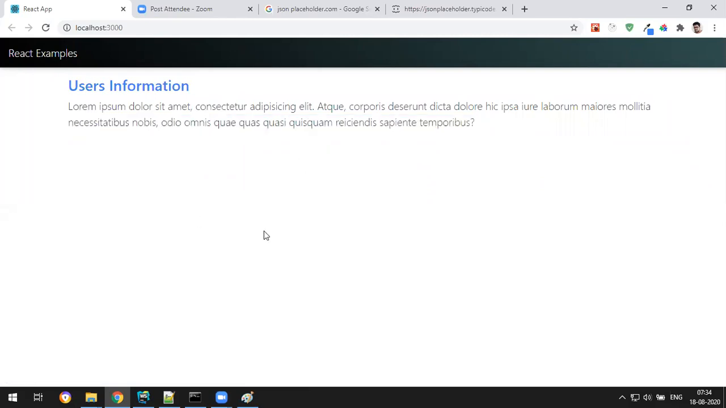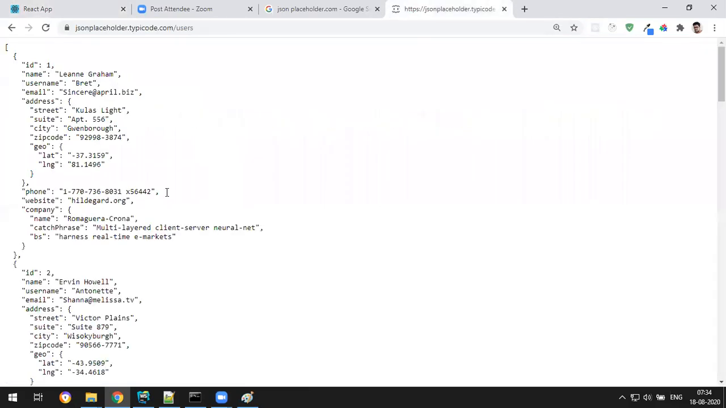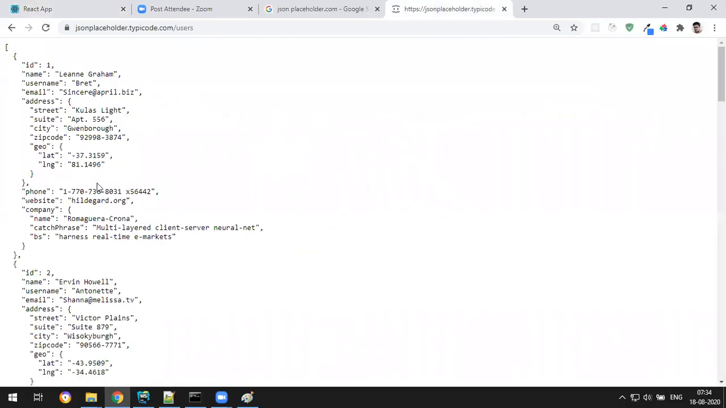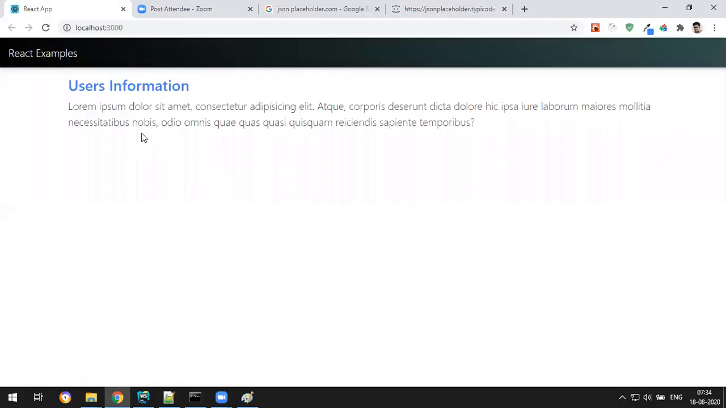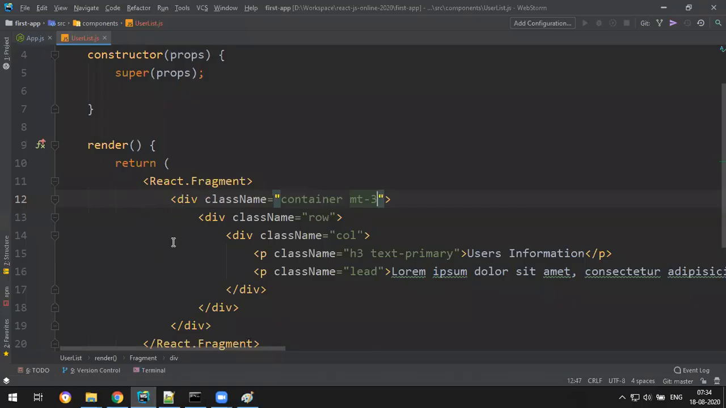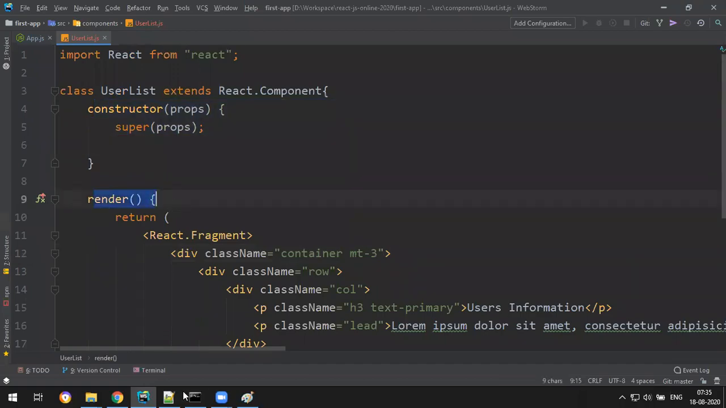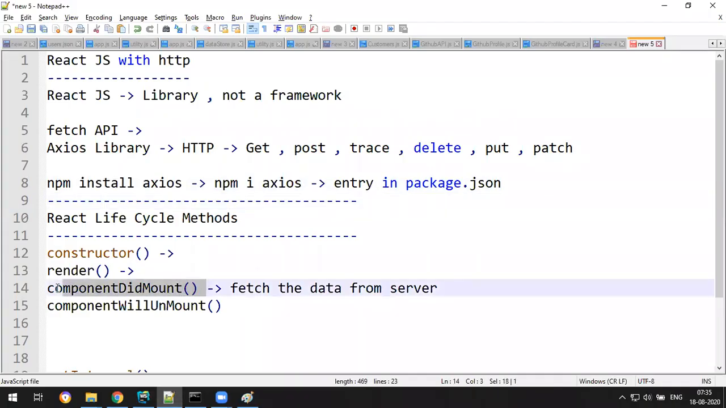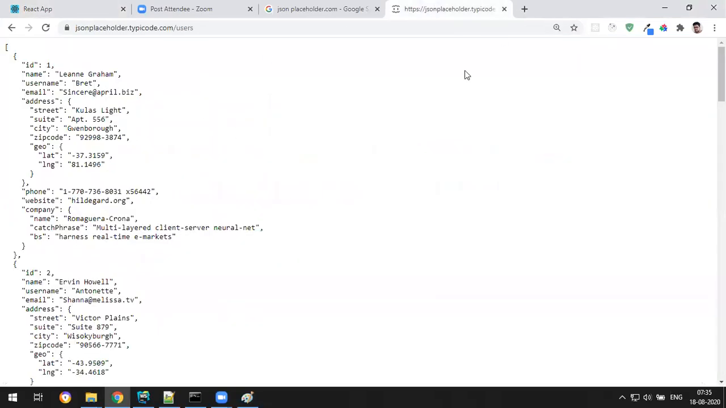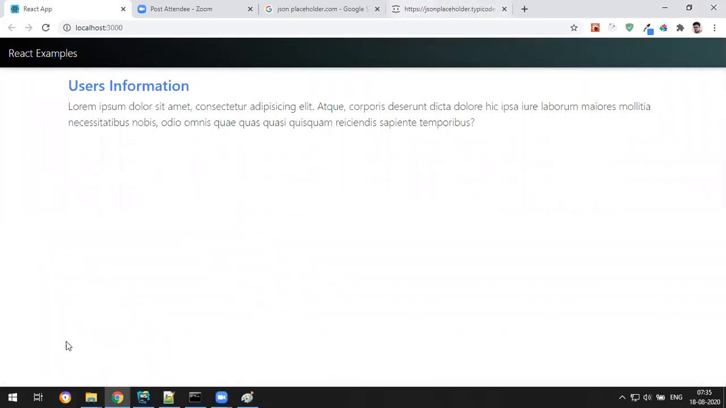Now I want to display this data in a table format. Before we display it in a table, we need to fetch the data. To fetch this data, we have to use the Axios library. The logic of fetching data is written not in the constructor and not in the render, but in componentDidMount, because whenever my component is successfully loaded on the page, I have to make a call to the server. That's called a side effect. Calling the server and getting data is called a side effect, so I want to do side effects in componentDidMount.